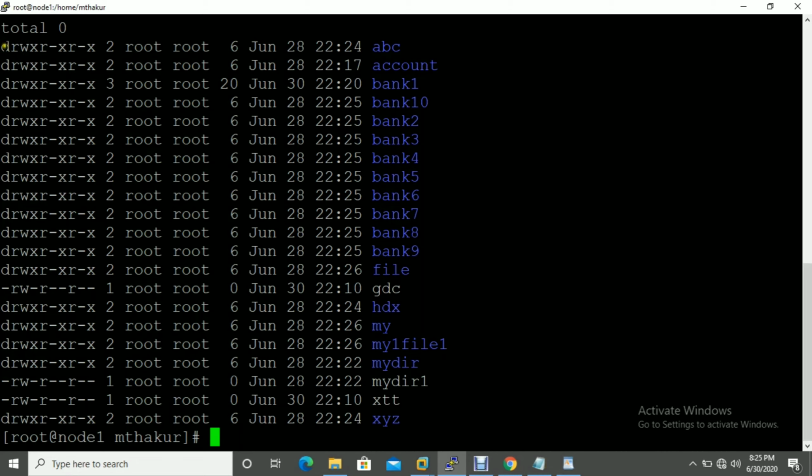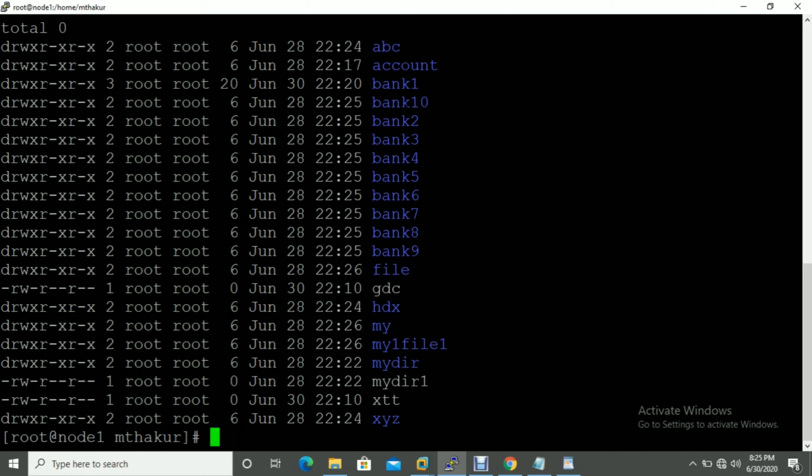D means directory. If it is a directory, it starts with D here. If it is a file, it will be blank here. So if the first column has D, you can identify that it is a directory. The blue color also tells you it is a directory.